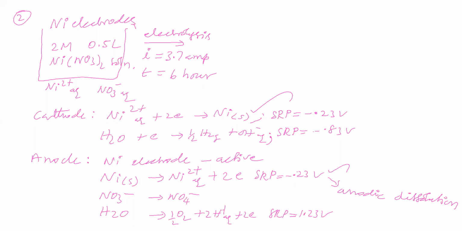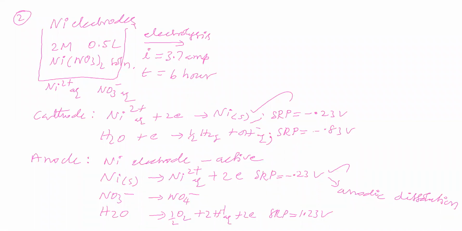What will be the molarity of solution at the end of electrolysis, they are asking. So what shall we say? Same 2 molar, or a different value? That means concentration of nickel nitrate remains same, in the sense the answer will be 2 molar. That's what you are saying.